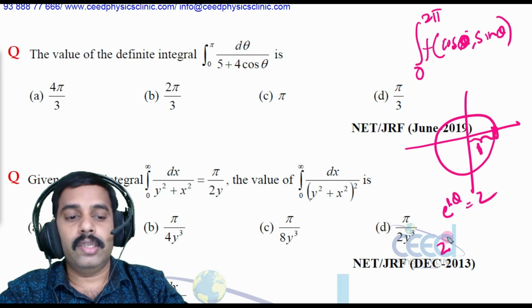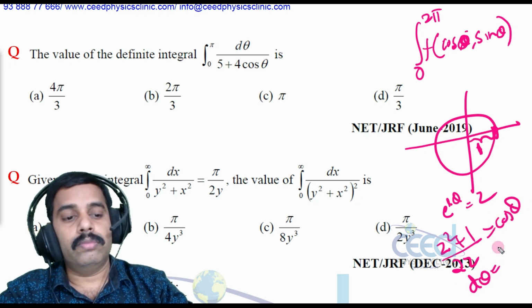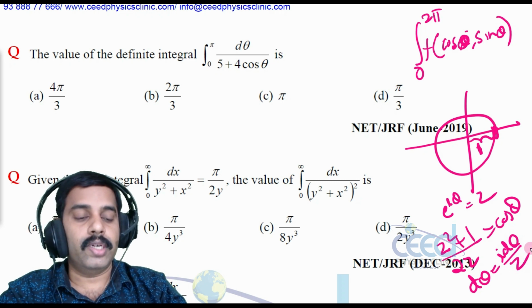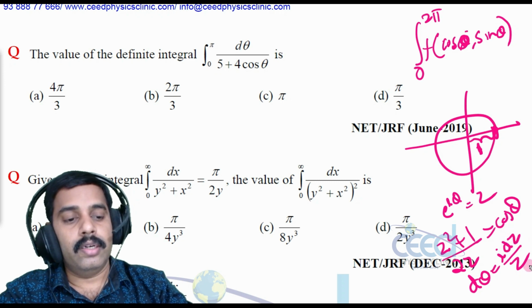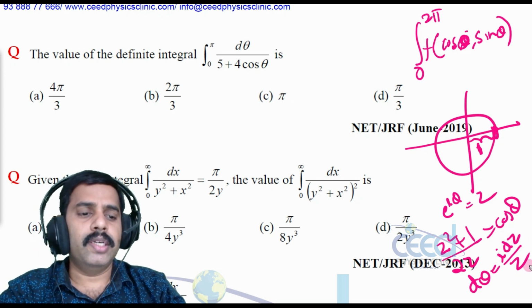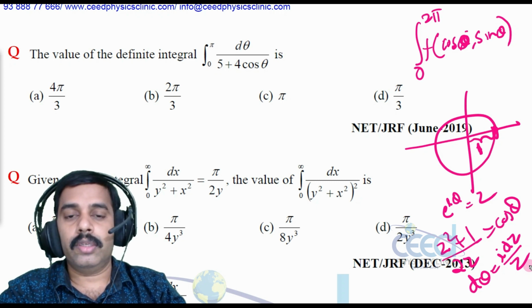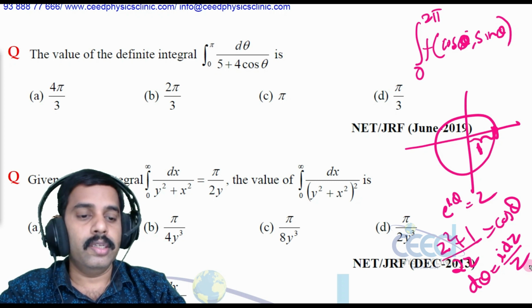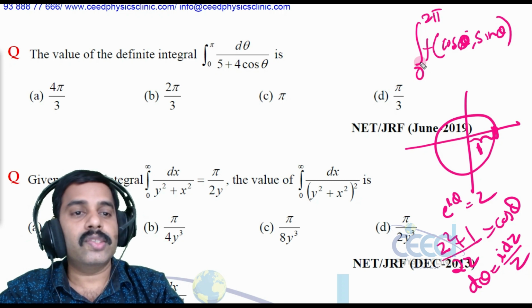Then we have seen (z square plus 1) divided by 2z is equal to cos theta, and d theta is equal to dz divided by iz. This we have discussed in depth in theory, so you may go through the free lectures given on YouTube. So this all we have seen. But the limit was 0 to 2 pi.